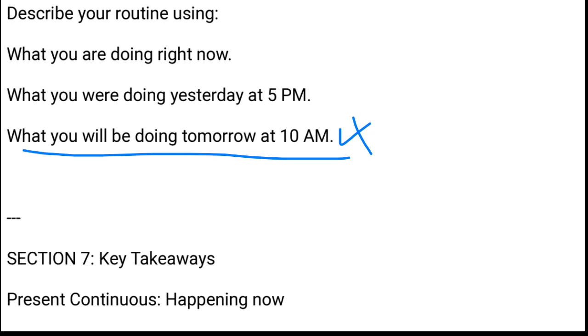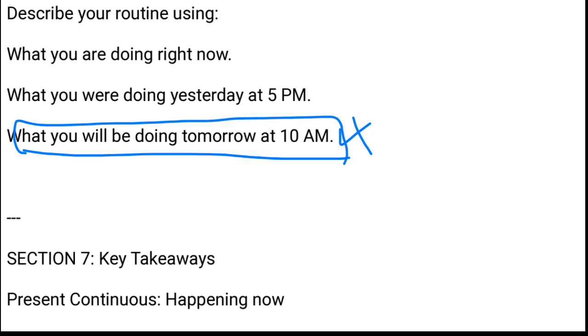But actually, listen students, this is the writing skill for each and every descriptive exam, which is very important. When we talk to someone and when we answer somebody's question, if the question is in present continuous, we need to answer in the present continuous tense. If the question is in future continuous, we need to answer in the future continuous. For example, the question is "What will you be doing tomorrow at 10 a.m.?" You would answer "I will be doing this."